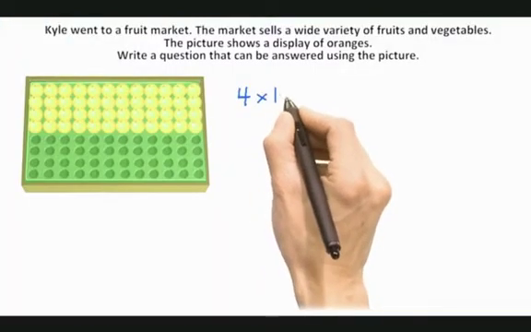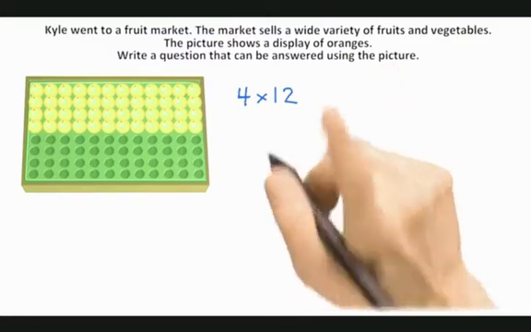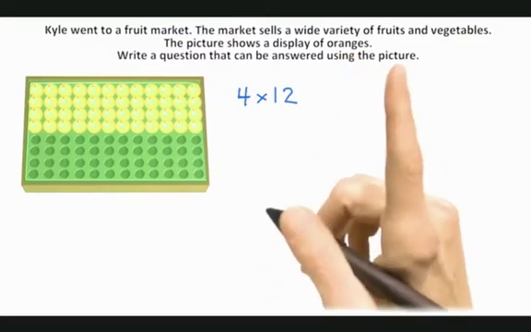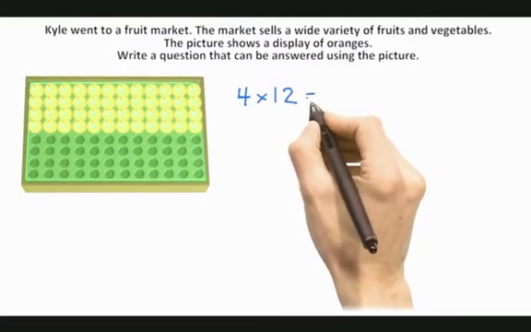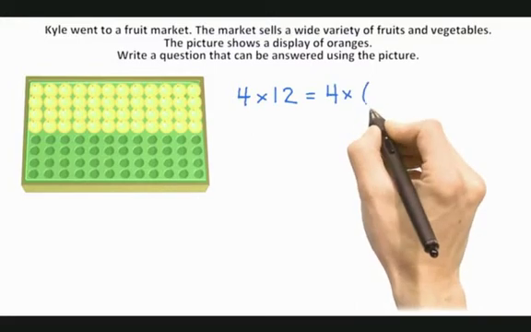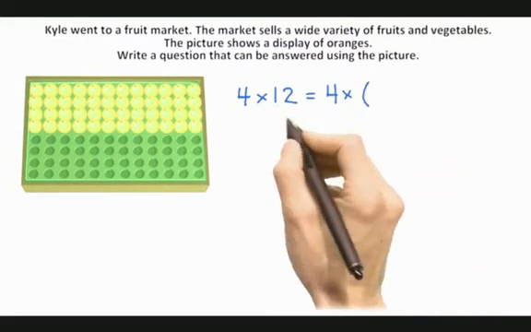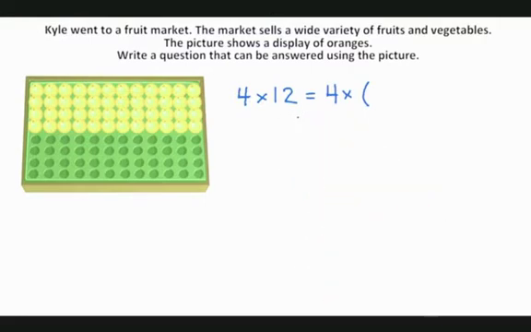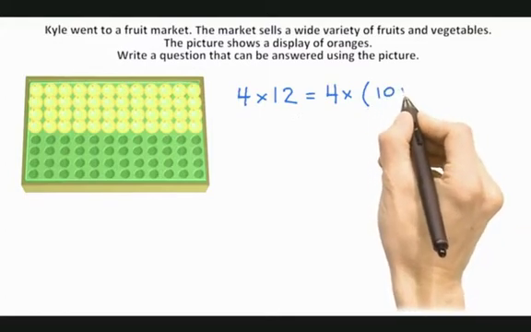Now, I know that you and I can both figure out what 4 times 12 is. But I want to show you that using the distributive property, we can do this in our heads. That's the power of the distributive property. So here's what I want us to do. It's almost like a divide and conquer. I'm going to take that number 12 and break it into the sum of 2 easier numbers. And there's lots of ways of writing 12 as the sum of 2 numbers, but only one way to write it as the sum of 2 really easy numbers that I like, and that's going to be 10 plus 2.